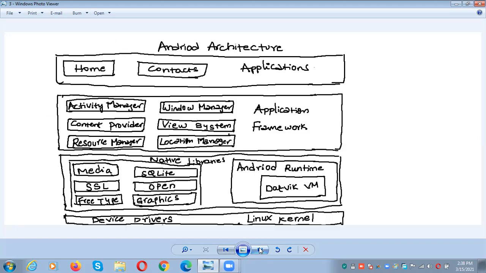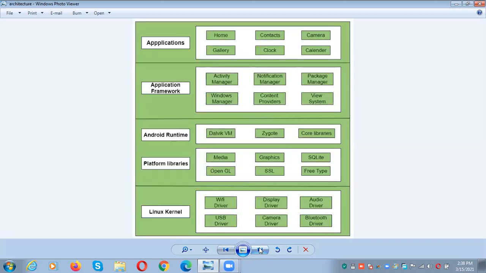Let me show you the diagram. So this is the diagram. As I said to you earlier, the architecture consists of a total of 5 components. The first one is Linux kernel, and the second one is native libraries or platform libraries. The third one is Android runtime. The fourth one is application framework or Android framework. And the last one is applications. Okay, so let me start with the bottom layer of the architecture, that is Linux kernel.